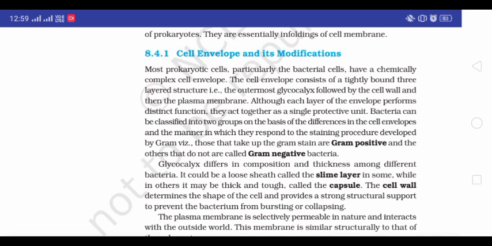Bacteria can be classified into two groups on the basis of their differences in the cell envelopes and the manner in which they respond to the staining procedure developed by Gram. Those that take up the gram stain are gram positive, the others that do not are called gram negative bacteria. Glycocalyx differs in composition and thickness among different bacteria. It could be a loose sheath called the slime layer in some, while in others it may be thick